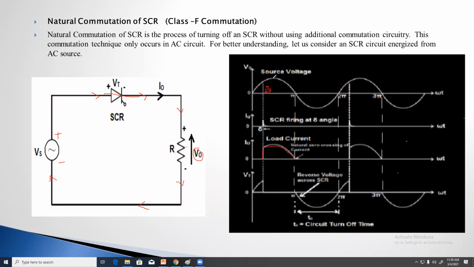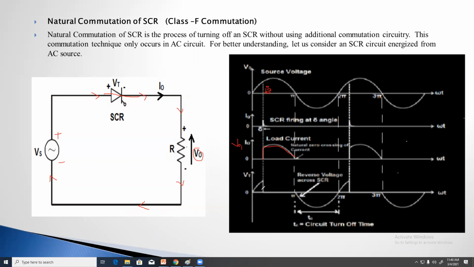Here the supply voltage is present as it is. Clear? But here V0 and I0 are the same. Output voltage and output current have the same wave shape because your load is resistive. A resistive load means voltage and current are always in phase. V0, I0 same wave shape.